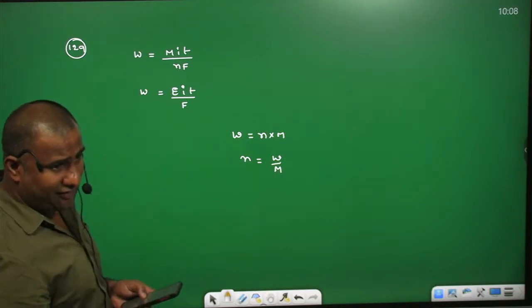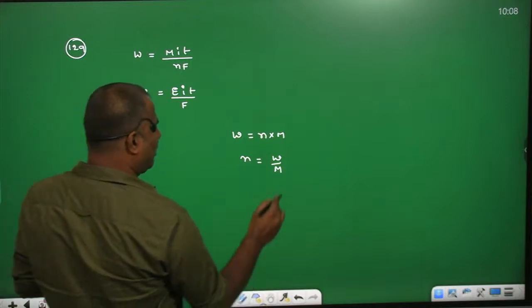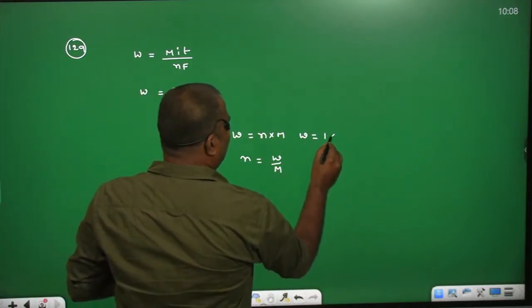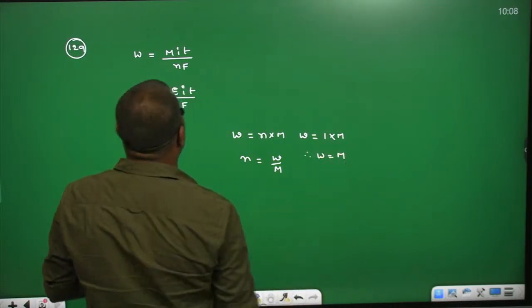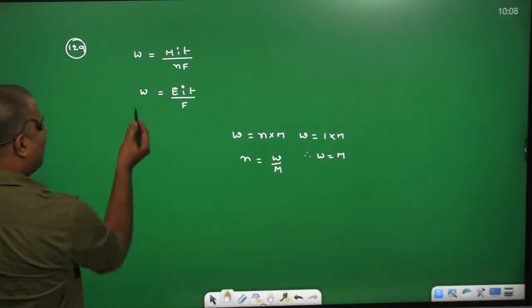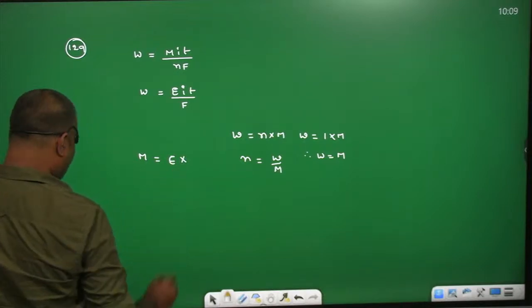As per the given data, 1 mole deposited. So W equals 1 into M. Therefore W equals its atomic weight or molecular weight only. So instead of W you can write M. This is the equivalent weight.